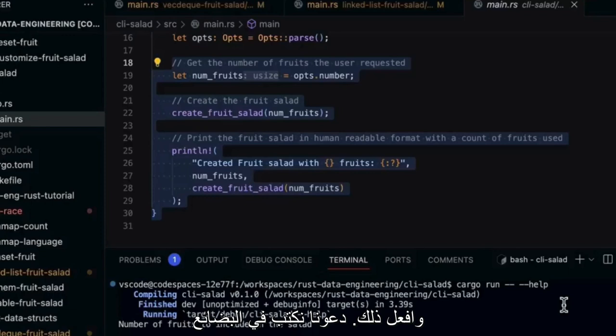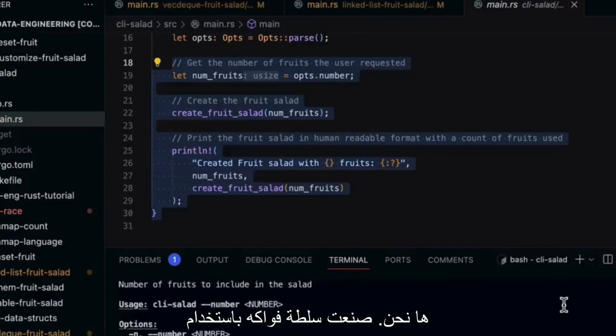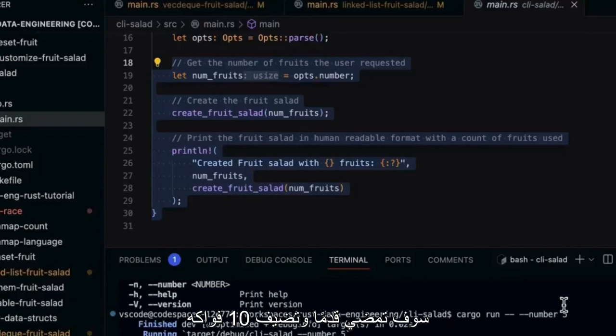Let's type in cargo run, and then I'll type in number, and we'll say 5. Here we go. Created a fruit salad with 5 fruits. If I want to add 10 fruits, there we go. It's going to add 10 fruits inside of there. So this is a great way to really extend what you're doing once you get used to writing scripts inside of Rust. Use clap here to extend it. It's pretty straightforward to do. And also, one of the great advantages is you now can do binary based deploys and give someone your command line tool.